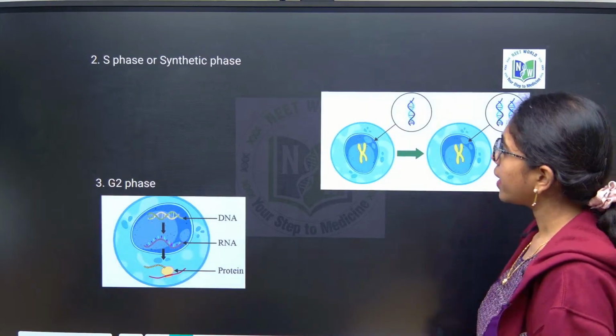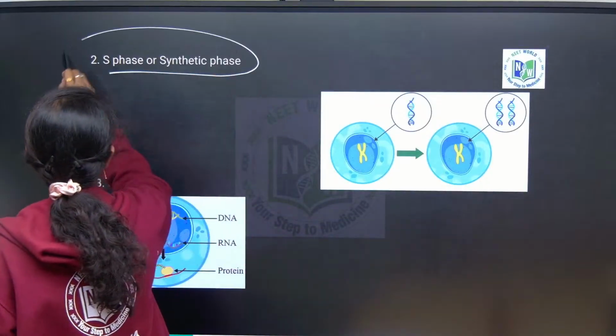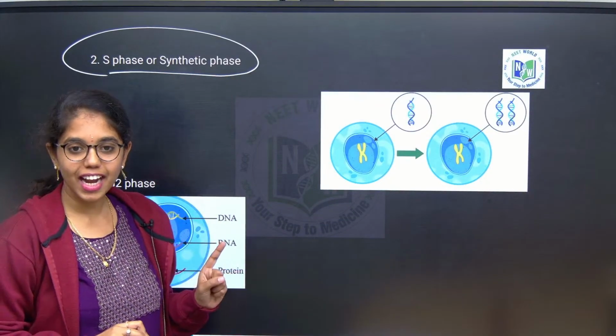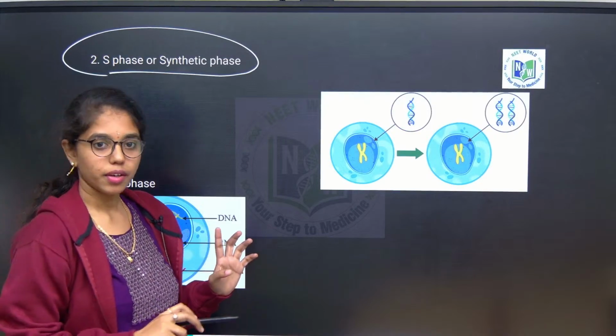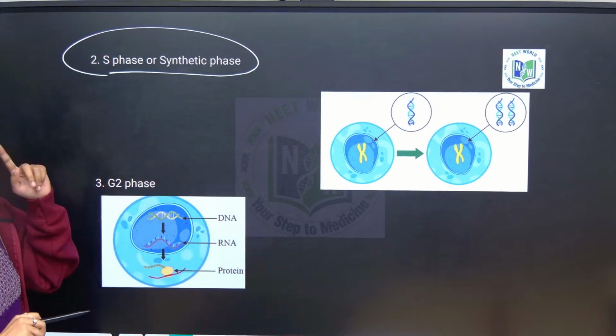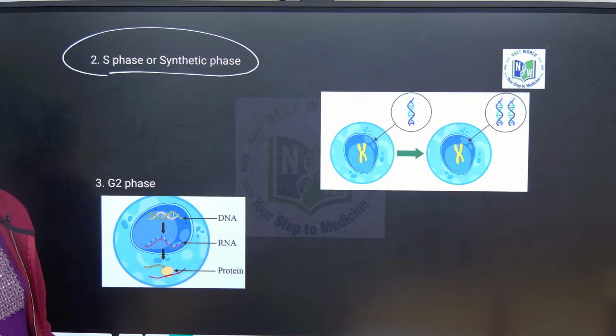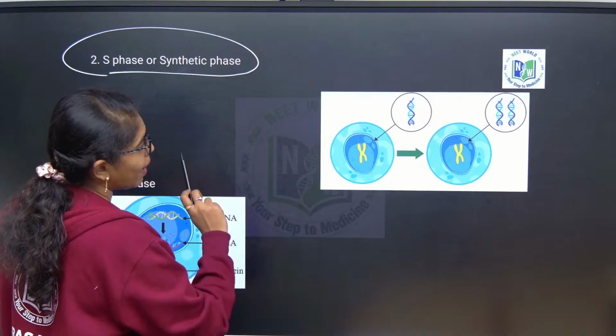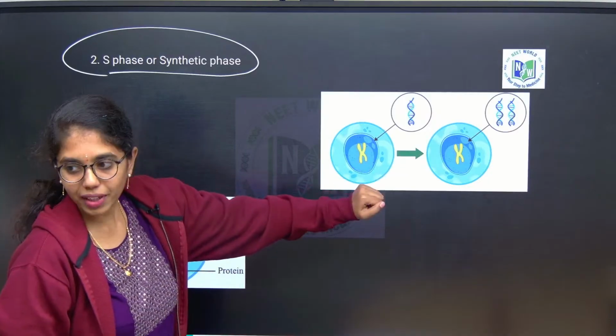Next, tell me the synonyms of S phase. Post G1 phase and pre G2 phase. What are the events that occur in synthesis phase? In synthesis phase, chromosomal duplication happens.